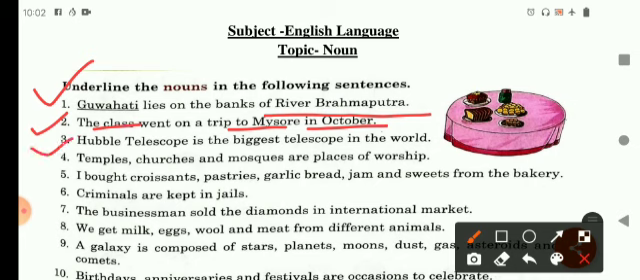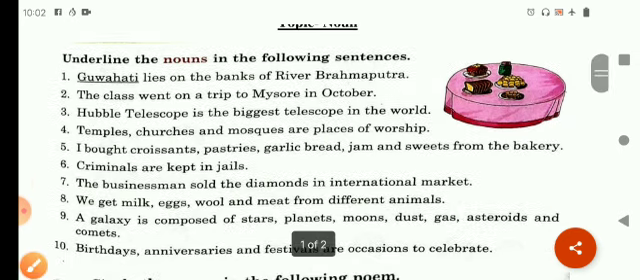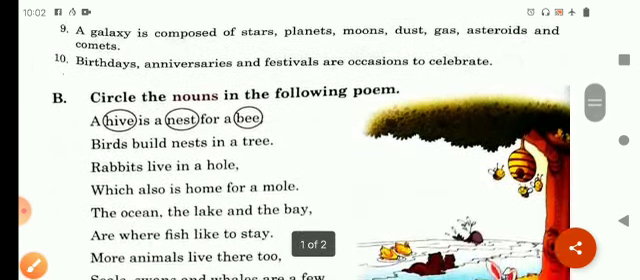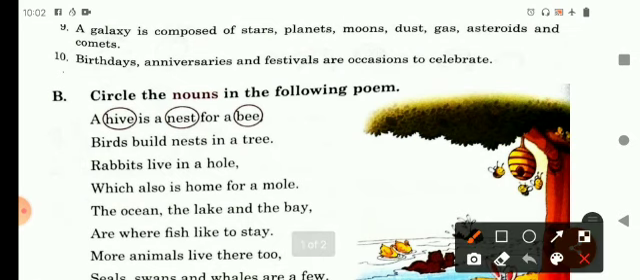Again, in sentence number 3, Hubble telescope is the biggest telescope in the world. So here the nouns are Hubble telescope, telescope and world. So children, in this way you have to read the sentence and underline the noun given in these sentences. So children, I hope you have understood. You will be able to do the rest of the sentences on your own. Now let's move on to the next exercise. Let's see what you have to do in your next exercise.